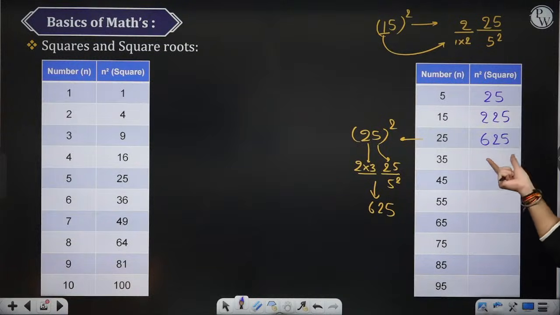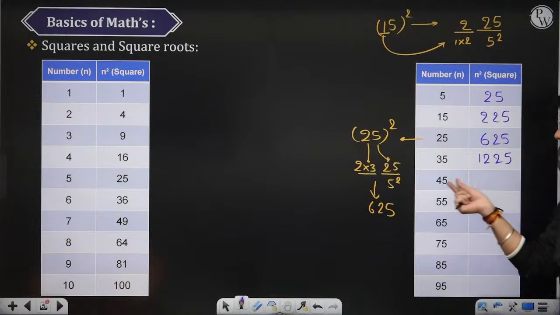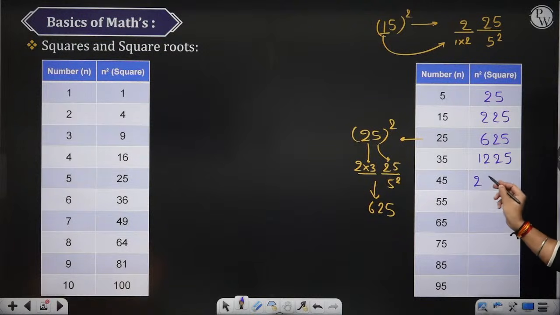What will be the value here? 3 into 4. 3 into 4 is 12. Then 25. What will be this value? 4 into 5? 20. And then 25. What will be the square of 55? 5 into 6? 30. And at the end 25.